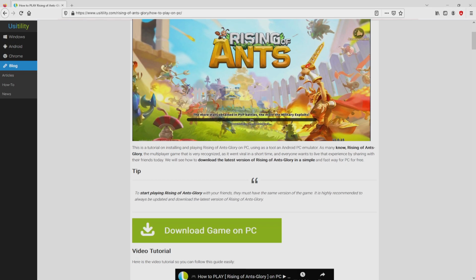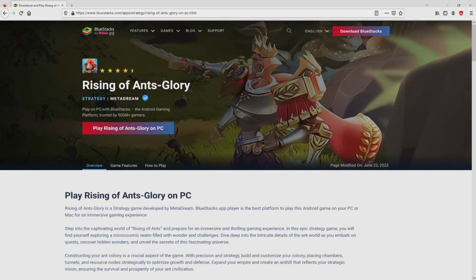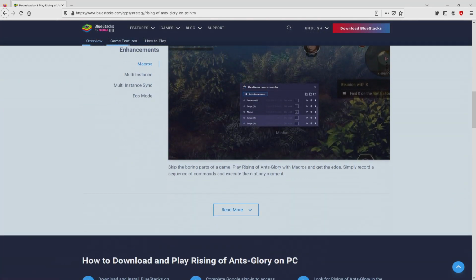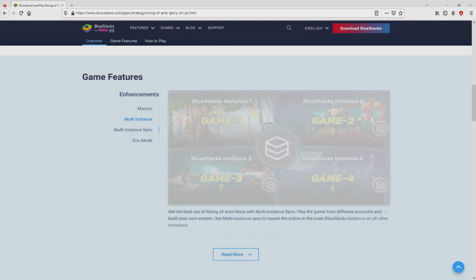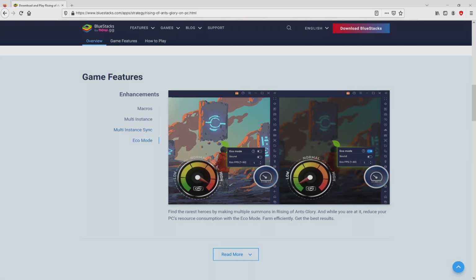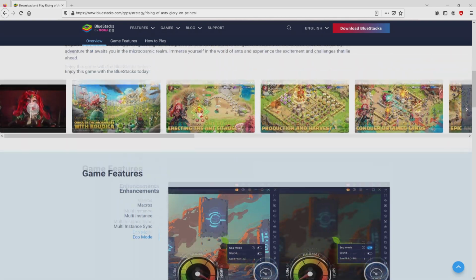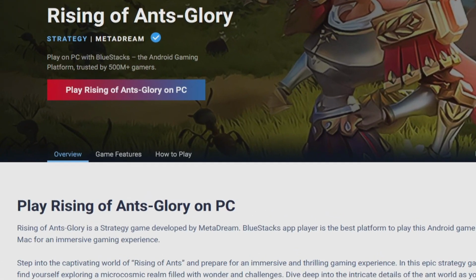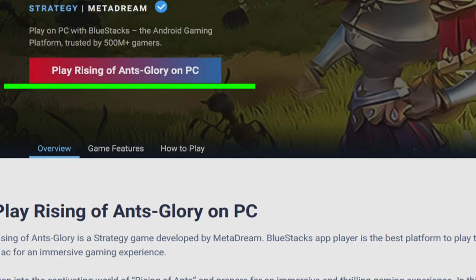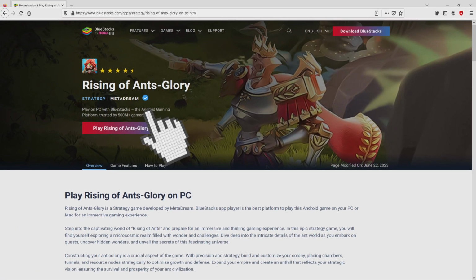We search lower a little bit and mouse click on the Download Game on PC button. After we click on this link, we get to the website of BlueStacks, which is the Android emulator that we will run to play Rising of Ants Glory on our PC. It is now obvious that we access a number of advantages of using that emulator. So we are ready to start downloading by clicking on the button Play on BlueStacks that you can see here in green. We then click on it.